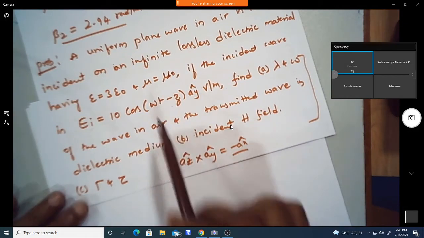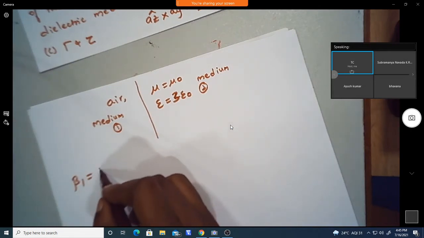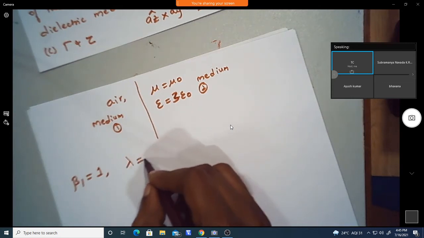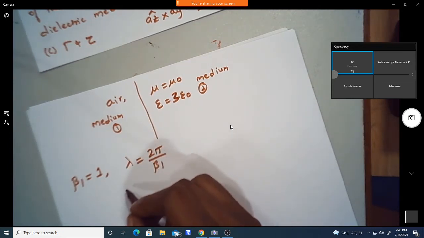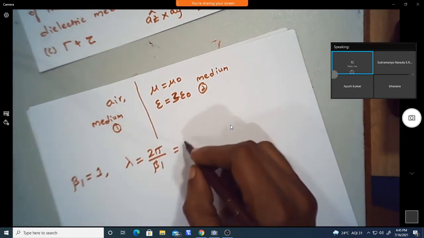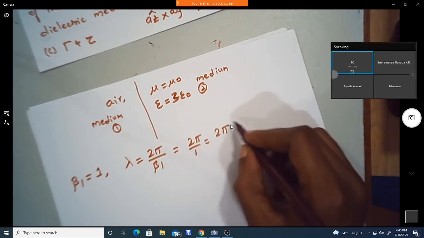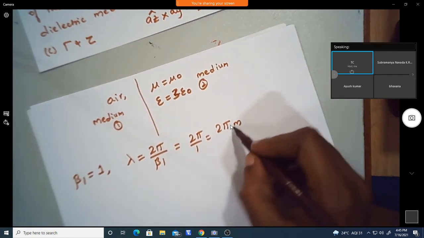From this we get the beta value, which is equal to 1 in medium 1. From this beta 1 we can find lambda, which is 2 pi by beta 1, so 2 pi by 1, which is 2 pi meters.